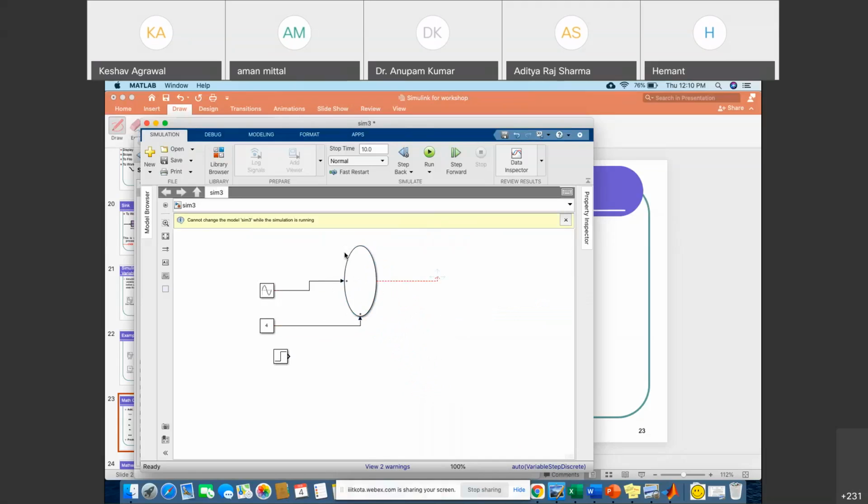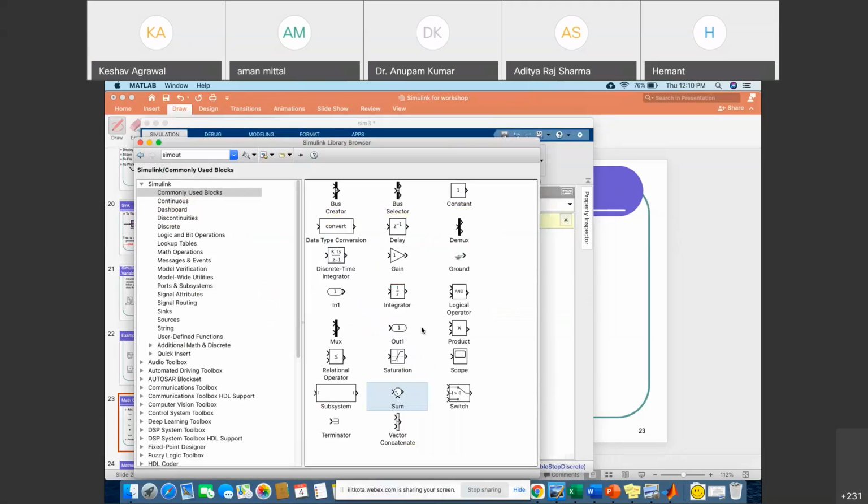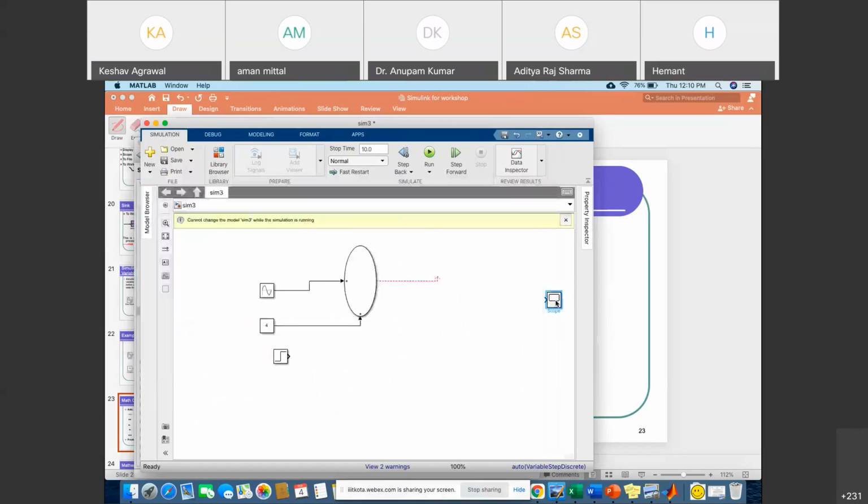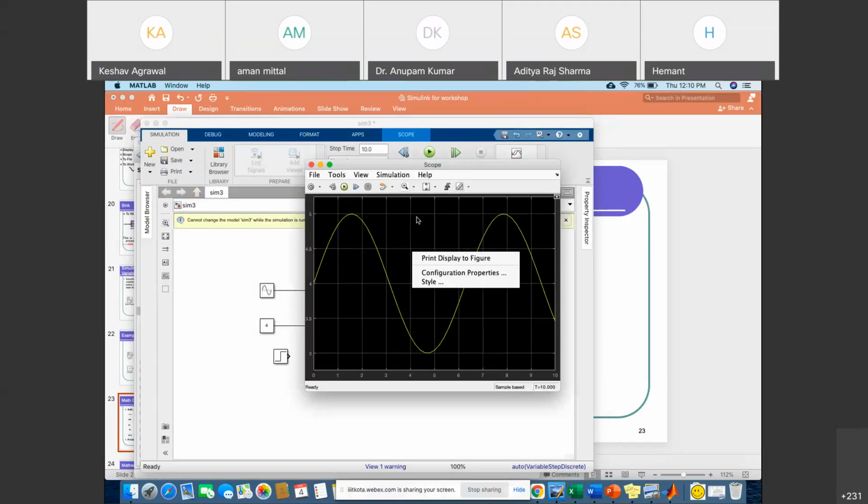You can see now, we have added 4 to the sinusoidal signal, which means its amplitude will shift by 4, right? You can see now, the amplitude is shifted to 4 by adding 4 in this particular section.